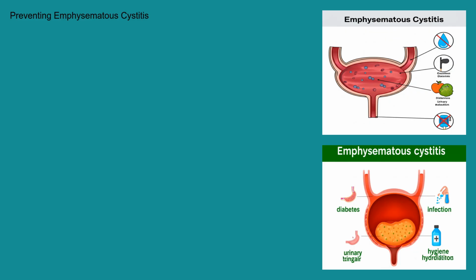Can we prevent emphysematous cystitis? The best approach is to address the underlying risk factors. For individuals with diabetes, maintaining good glycemic control is paramount. Proper hygiene practices, adequate fluid intake, and prompt treatment of urinary tract infections can also help reduce the risk. For patients with urinary retention, intermittent catheterization or other bladder management strategies can be considered.